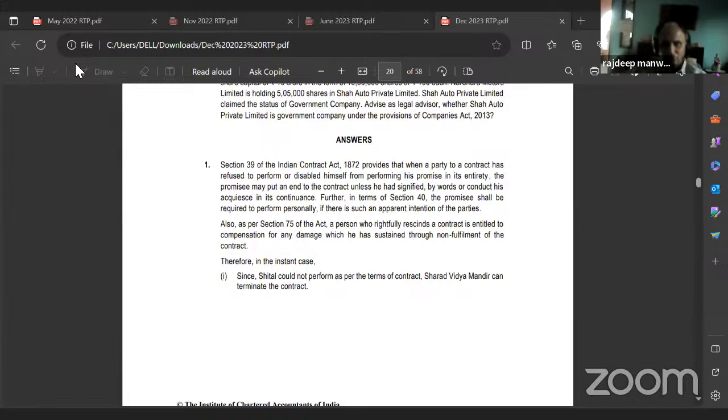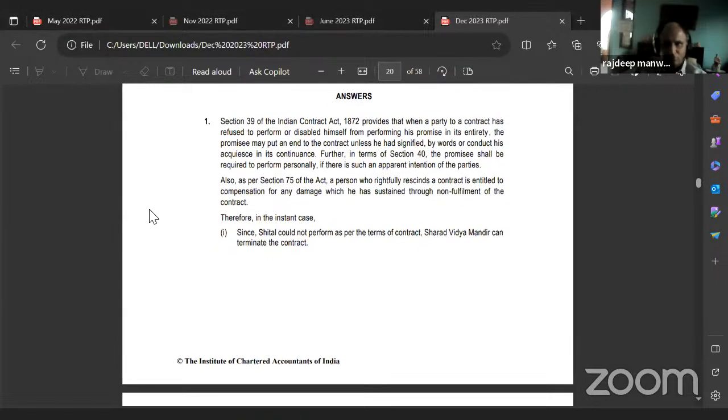Also, as per section 75 of the Act, a person who rightfully rescinds a contract is entitled to compensation for any damage which he has sustained through non-fulfillment of the contract. Therefore, in the instant case, first sub-question, since Sheetal could not perform as per the terms of contract, Sharad Vidya Mandir can terminate the contract.